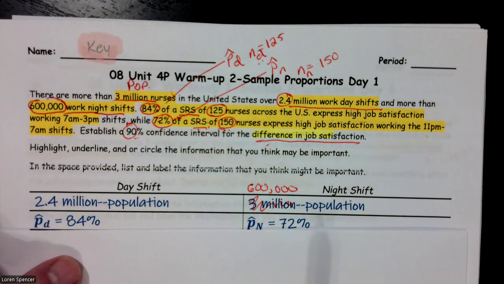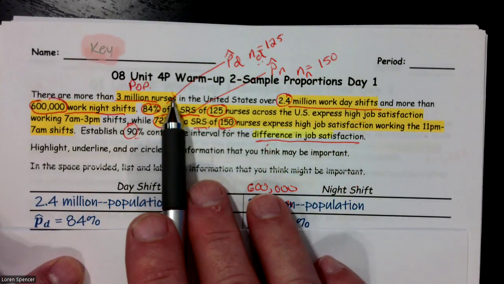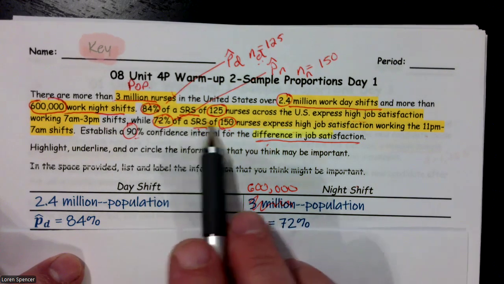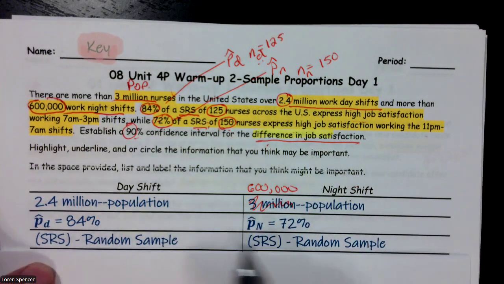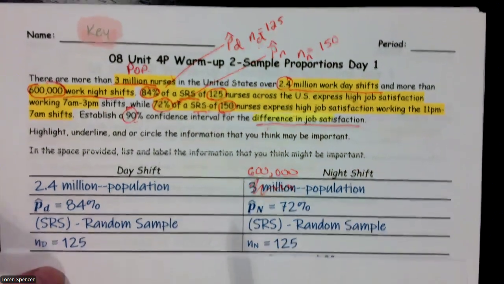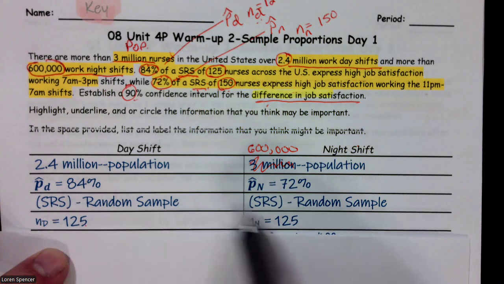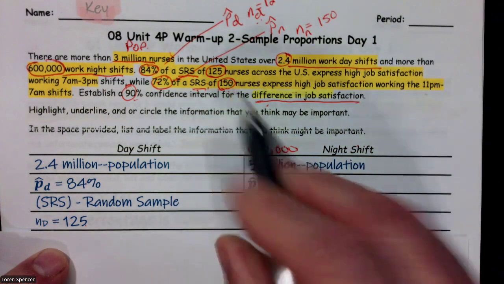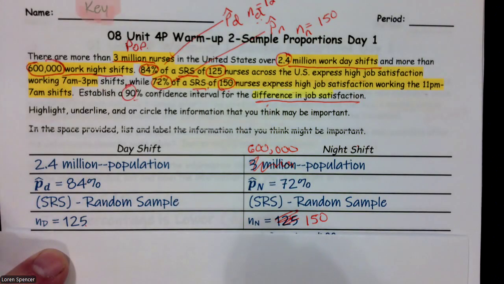I have two sample proportions. I have an 84% who are happy during the day shift versus 72% who are happy at the night shift. I have a simple random sample for both of them. It said SRS for both of them, but the sample sizes were different. I have a sample size of 125 for the day shift, and a sample size of 150 for the night shift.